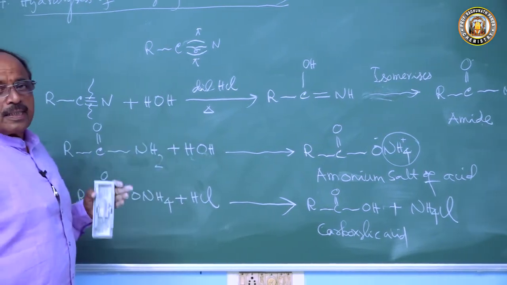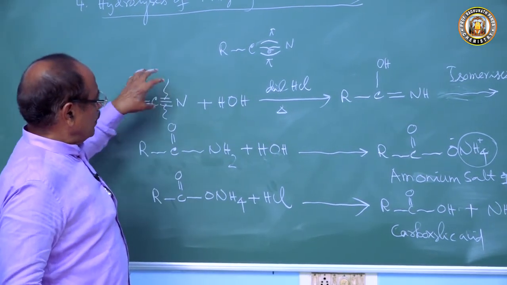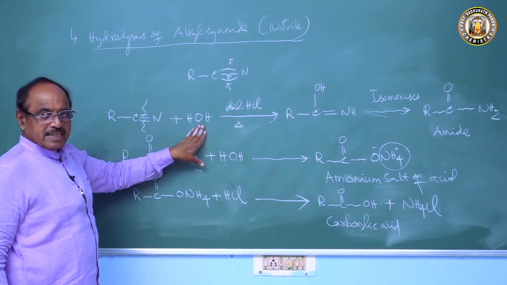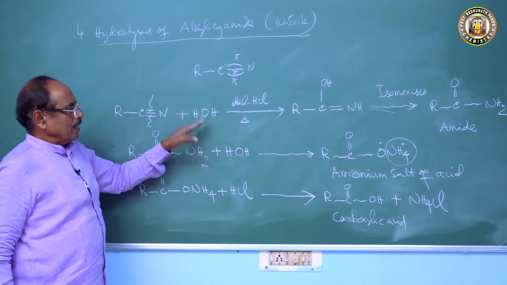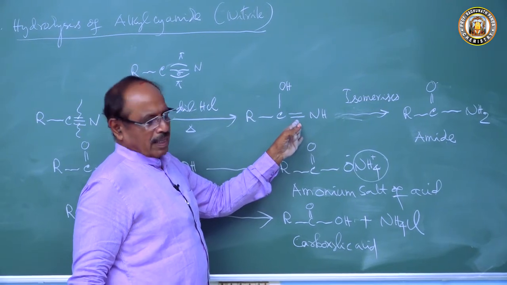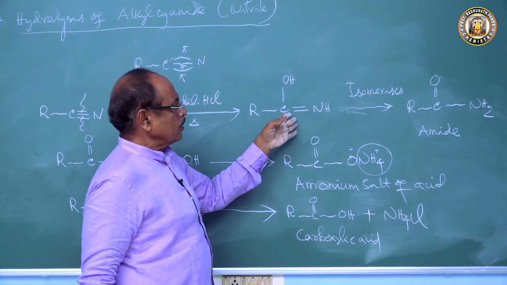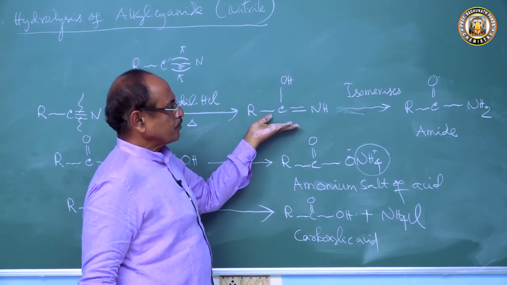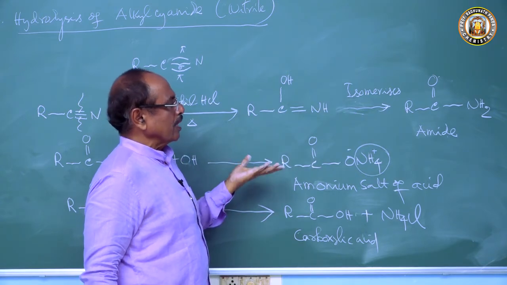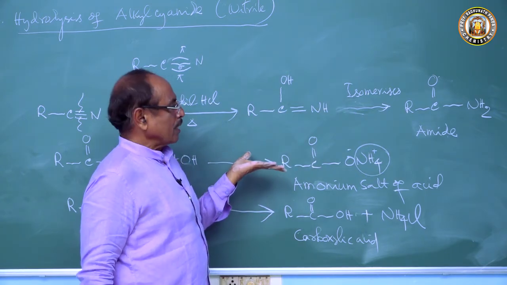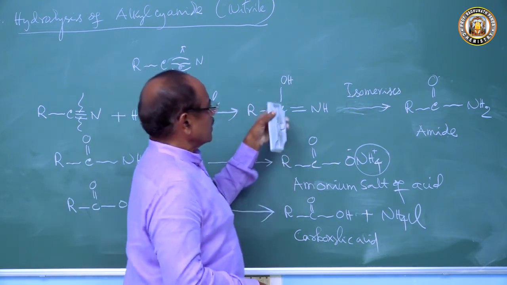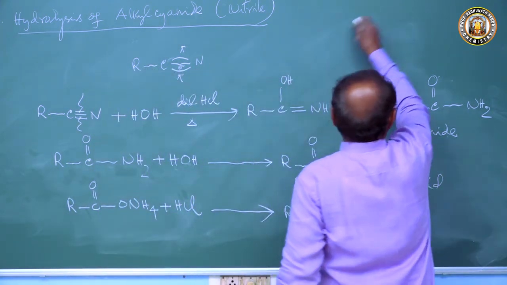So very easy. So children, this is alkyl cyanide on hydrolysis with an acid. A molecule of water is added to form an unstable compound. Then this isomerizes to produce the amide. If you understand how it happens, now I can explain.